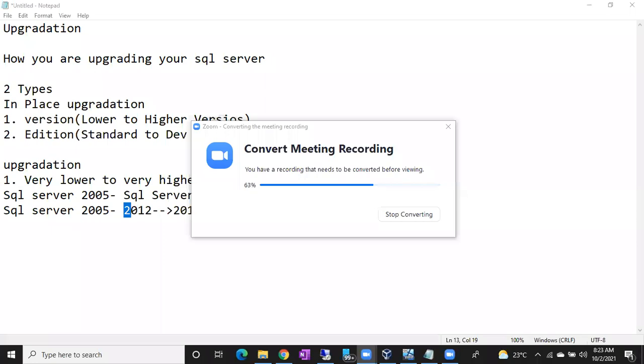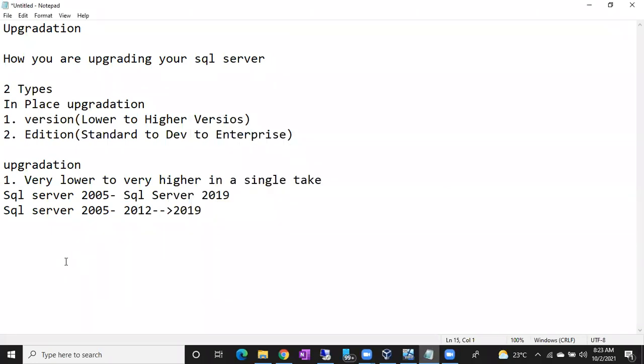Okay, so the major challenge with the upgradation, that too with the in-place upgradation, is you cannot upgrade directly from a very lower version to a higher version. I'm not saying it is impossible. It is possible, but directly it is not possible. You have to go for multiple upgradations. If you want to upgrade from 2005 to 2019, you have to upgrade two times: one from 2005 to 2012, then 2012 to 2019. This is the scenario. Again, I'll tell you what is the challenge.